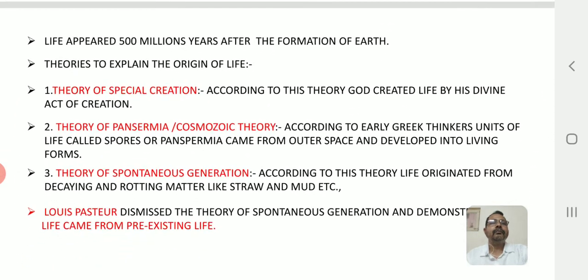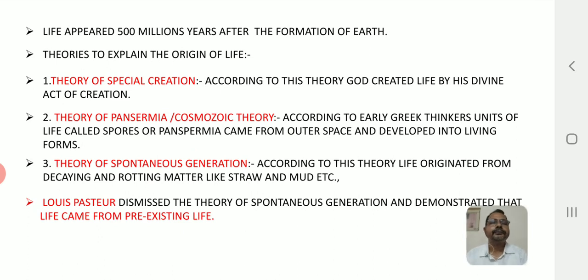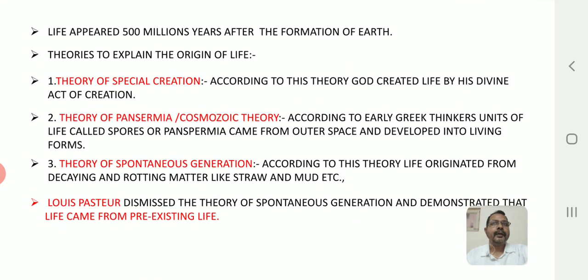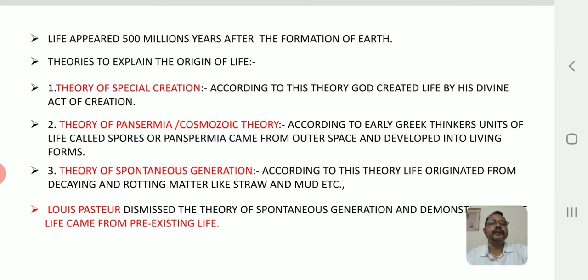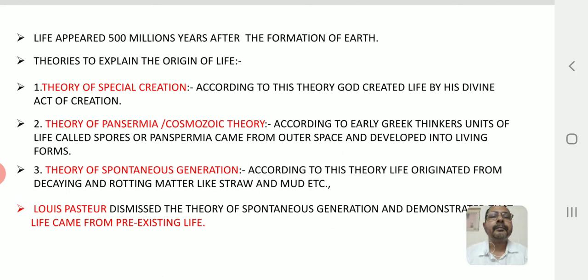Okay, so when did life appear on Earth? Now we know the age of the Earth, but life did not appear on the Earth as soon as the Earth was formed, the young Earth. Why? Because the conditions on that Earth were not suitable to support any life form. Therefore, life appeared 500 million years after the formation of Earth. And let us see the details of the various theories to explain the origin of life.